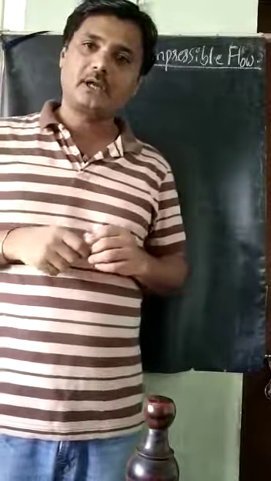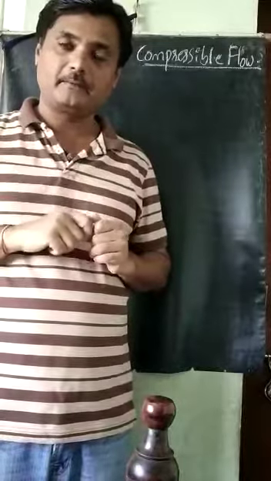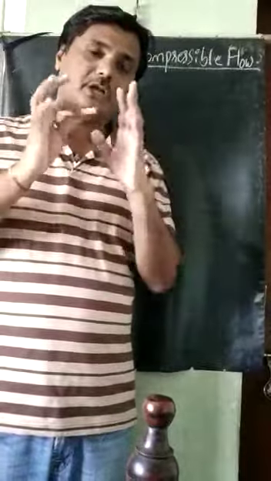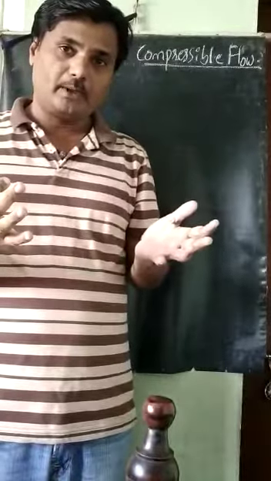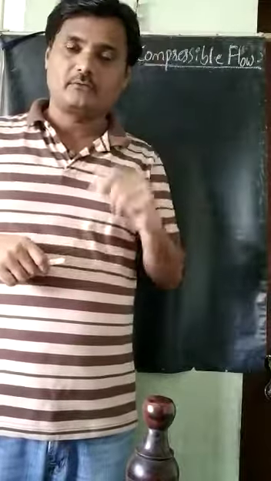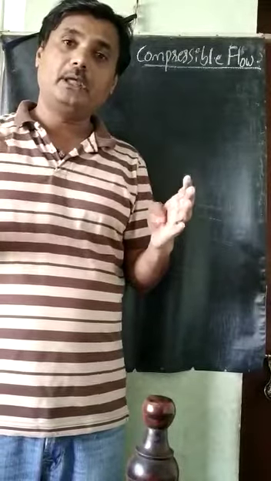Sound velocity is around 320 to 340 meters per second in the air, at normal NTP conditions. If an aeroplane or jet plane is moving with a velocity more than the sound velocity, then the fluid around that body is compressed. When the body is moving at more than the sound velocity, that is called supersonic velocity, the fluid around that body will be compressed.